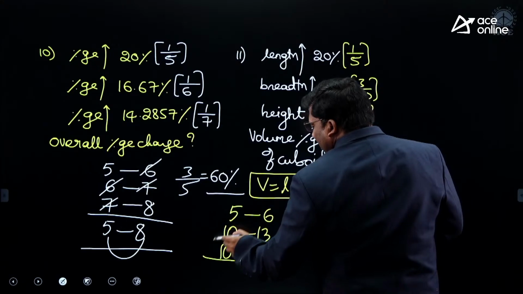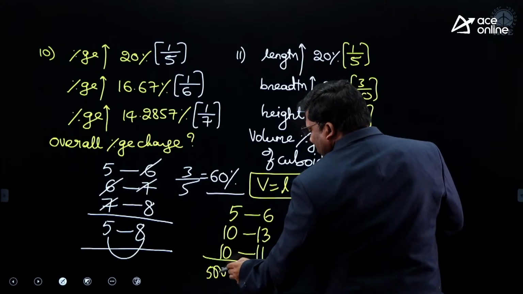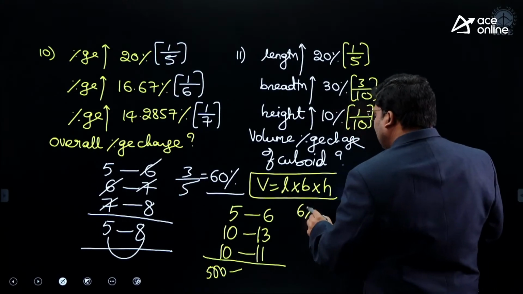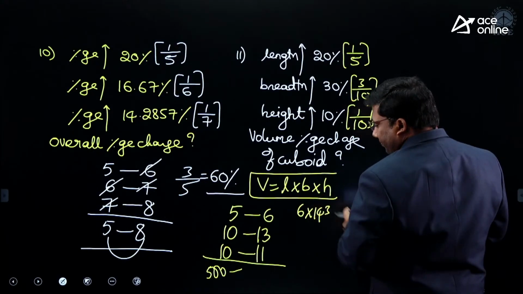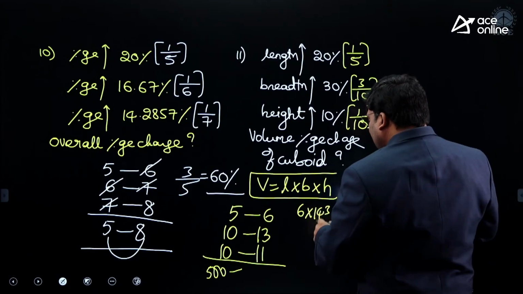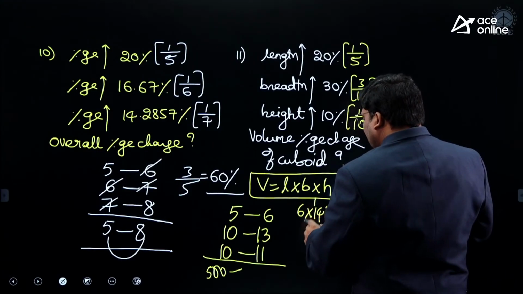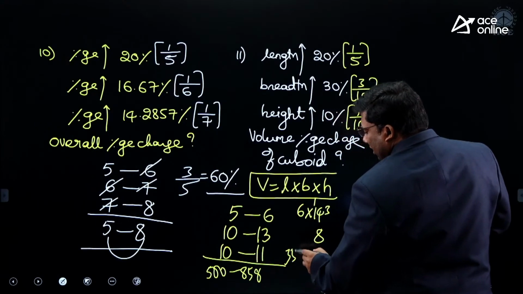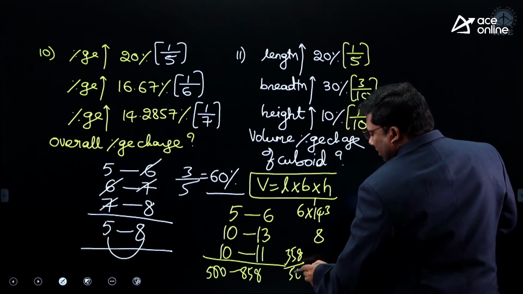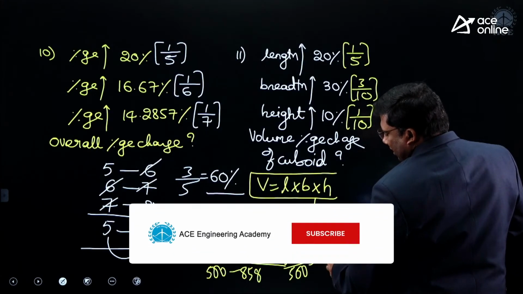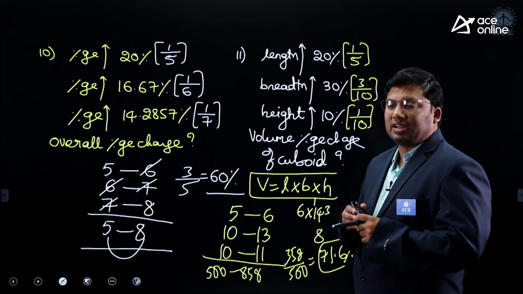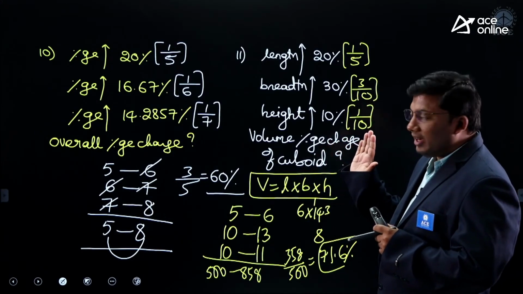So this will become 500. This will become 11 13s are 143. 143 into 6. Are you all with me? 6 3s are 18. 858. That means there is an increase of 358 by 500. 71.6%. Is the idea clear?